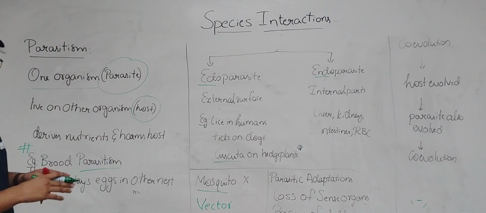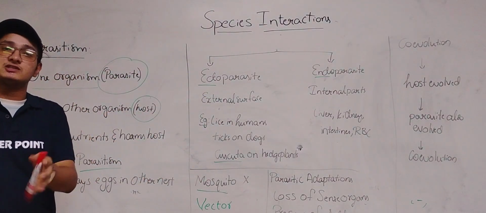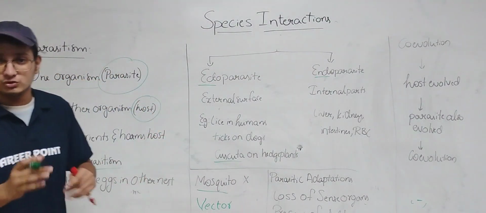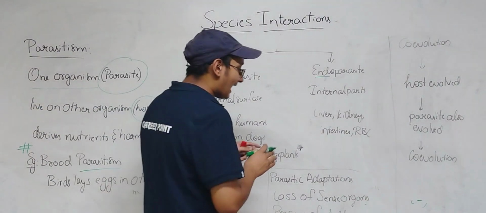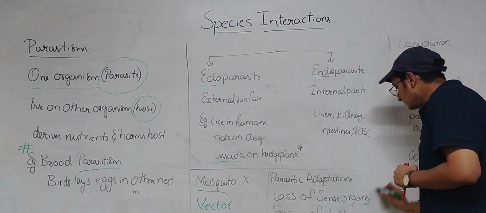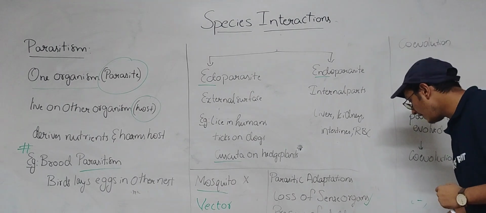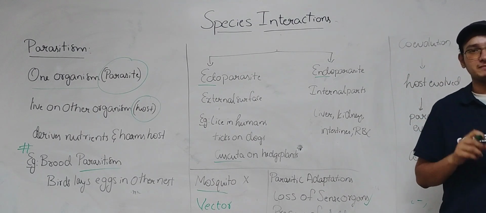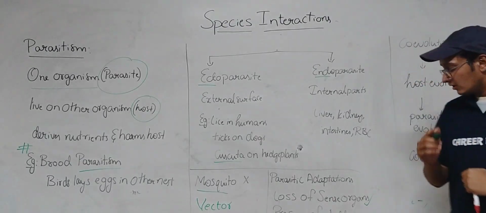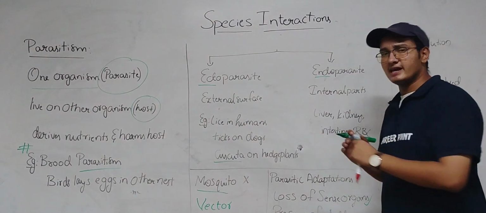A bird lays eggs in another nest, and that bird thinks that the eggs also belong to it. In that way, it will hatch those eggs. Now we have parasitic adaptations. In parasitic adaptations, they lose the sense organs. There is no need of sense organs for parasites, and they have very strong organs for adhesion, which give the support. So there is no need of sensory organs, and they have very strong adhesive organs.